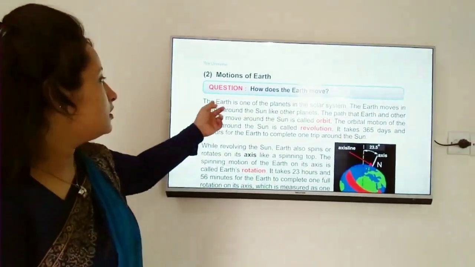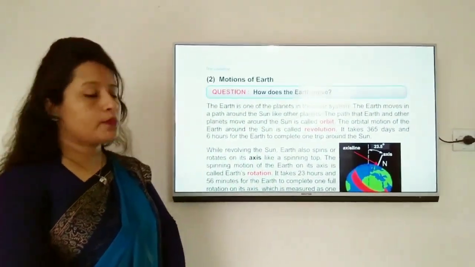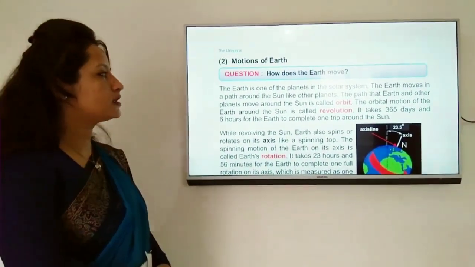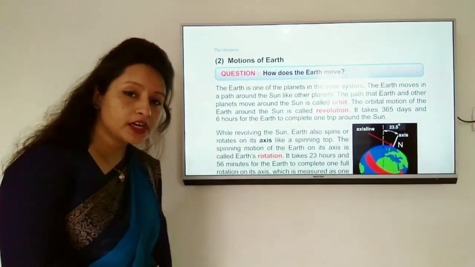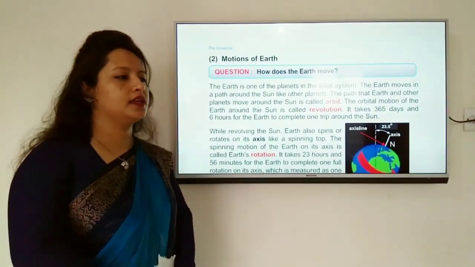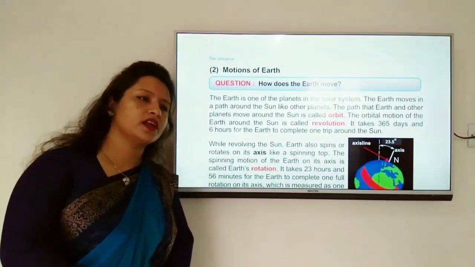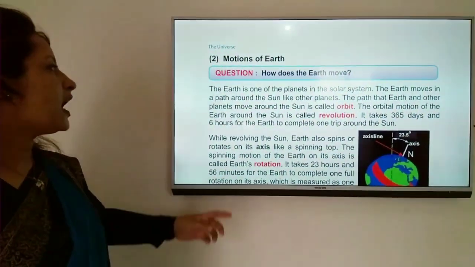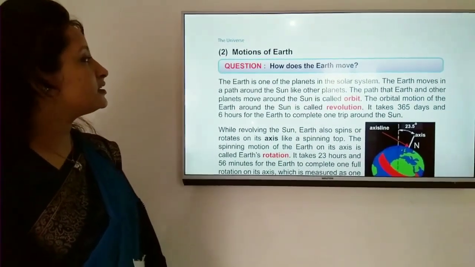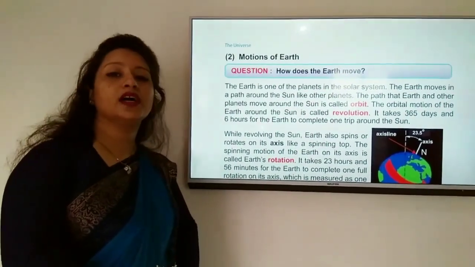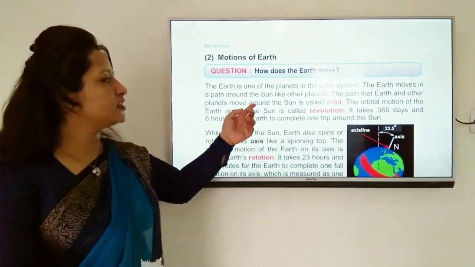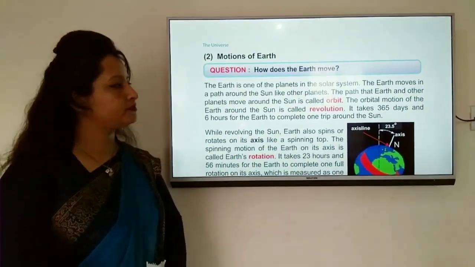Okay, let's go to the next topic. How does the Earth move? Motion of Earth. We have already known that Earth moves around the sun and other planets move around the sun. The Earth is one of the planets in the solar system, and the Earth is the third planet from the sun. The Earth moves in a path around the sun like other planets.